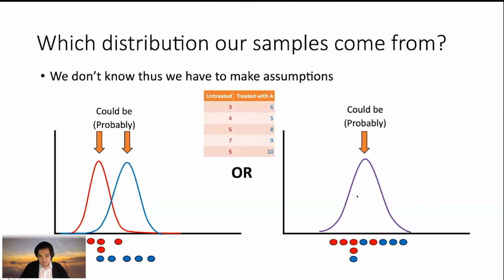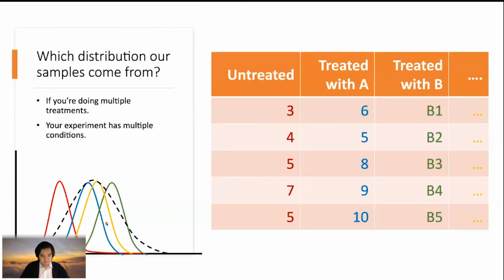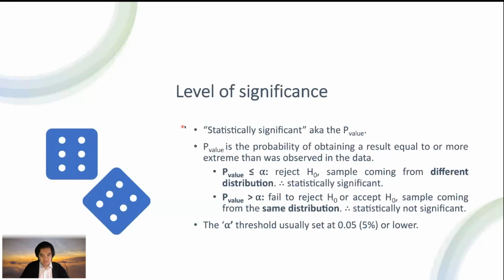Can be two possibilities. So how can we define which distribution our sample is coming from, between the first or the second one? Again, imagine if we have multiple conditions, more than one treatment, drug A, drug B, and so on. Is it coming from multiple distributions, or can it be coming from one distribution? So the best way is by looking at the level of significance. You guys remember the level of significance indicates the statistical significance, the p-value.